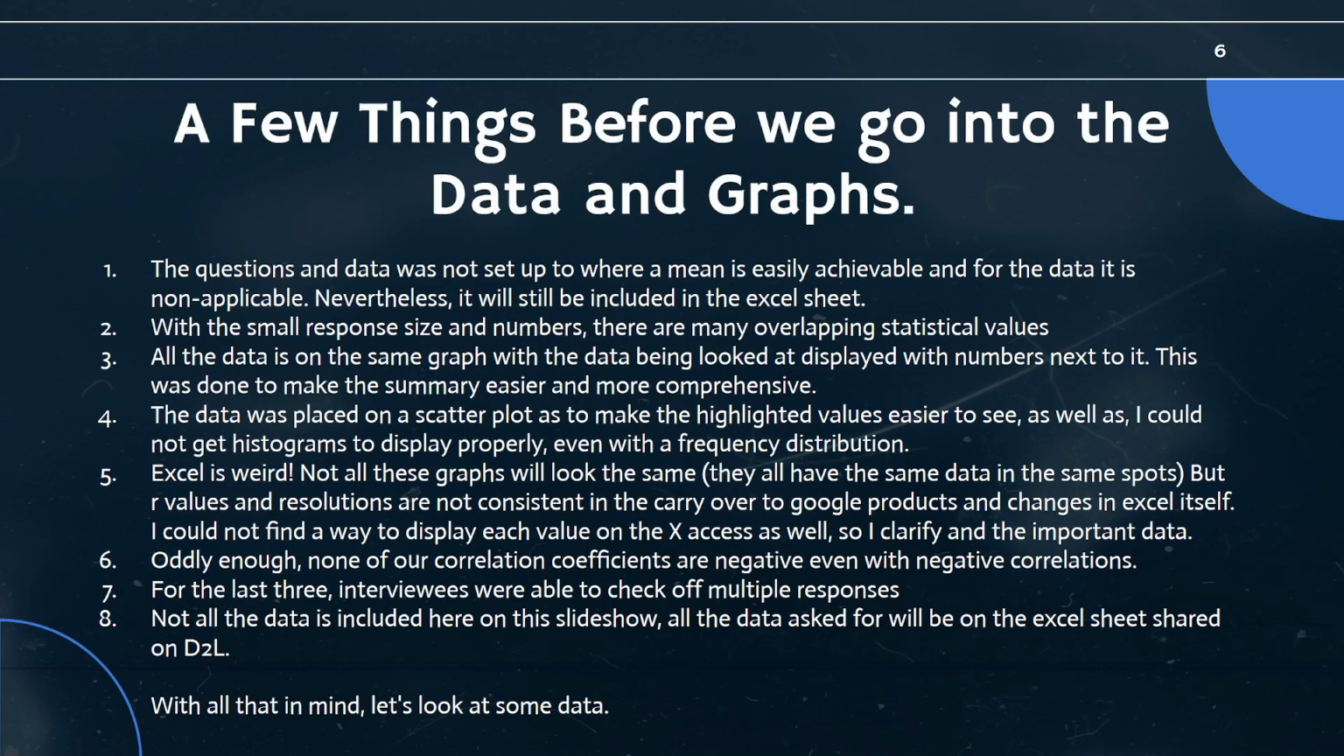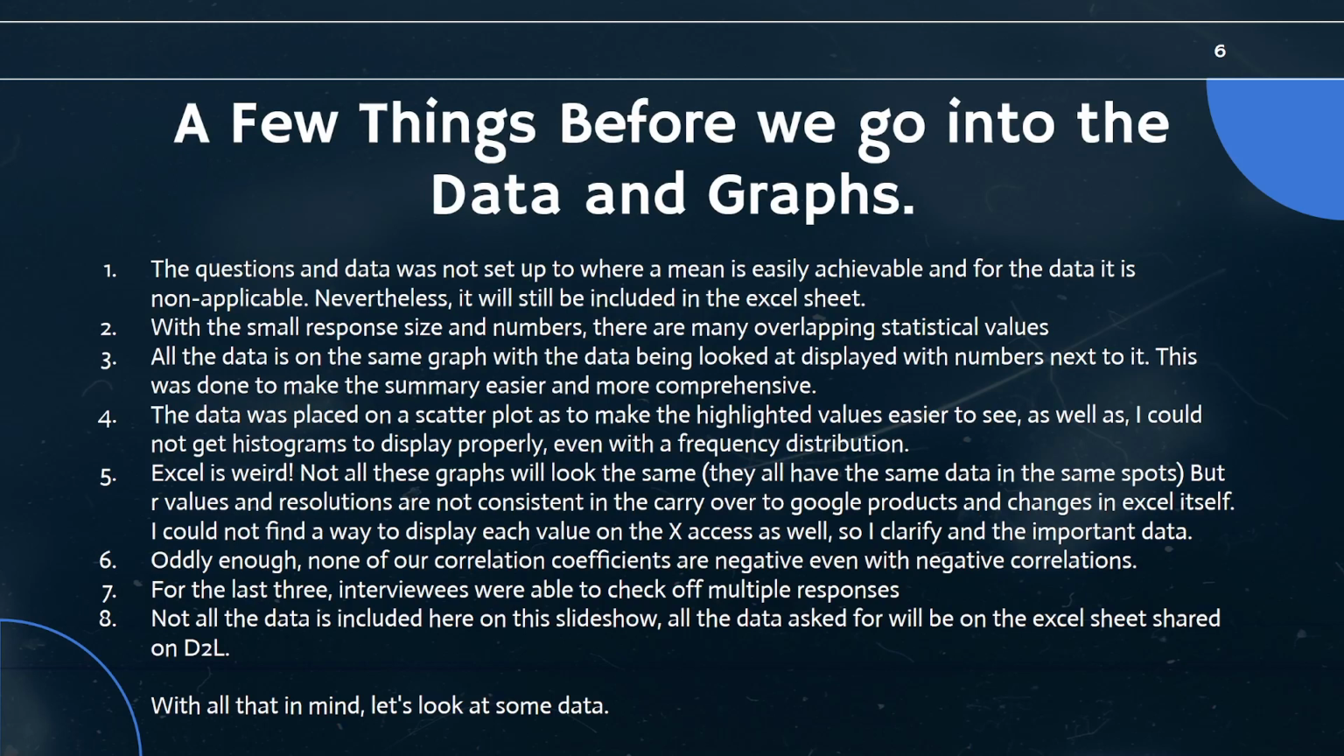The data was placed on a scatter plot to make the highlighted values easier to see, as well as because I couldn't get the histograms to work. I couldn't get the bar graphs to work for my numerical questions, even if I put them in a frequency distribution. Excel is really weird. Not all these graphs are going to look the same. They all have the same data on them, but they don't exactly look the same, but they still express the same idea.